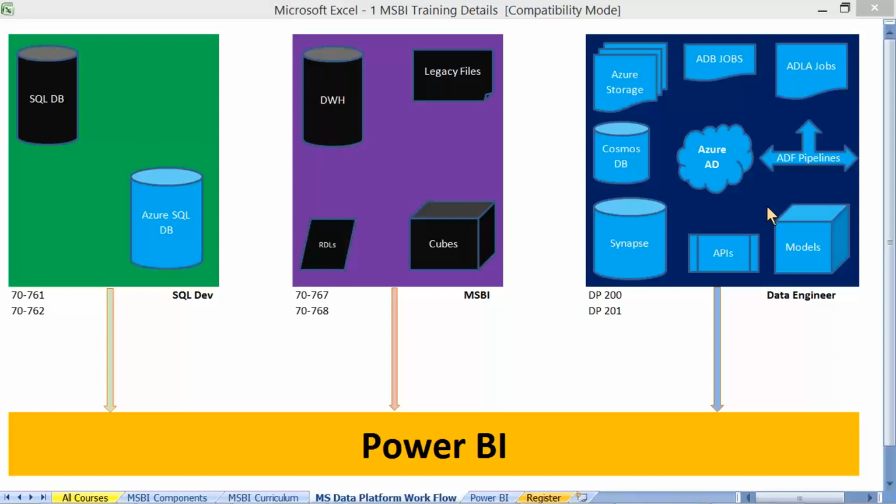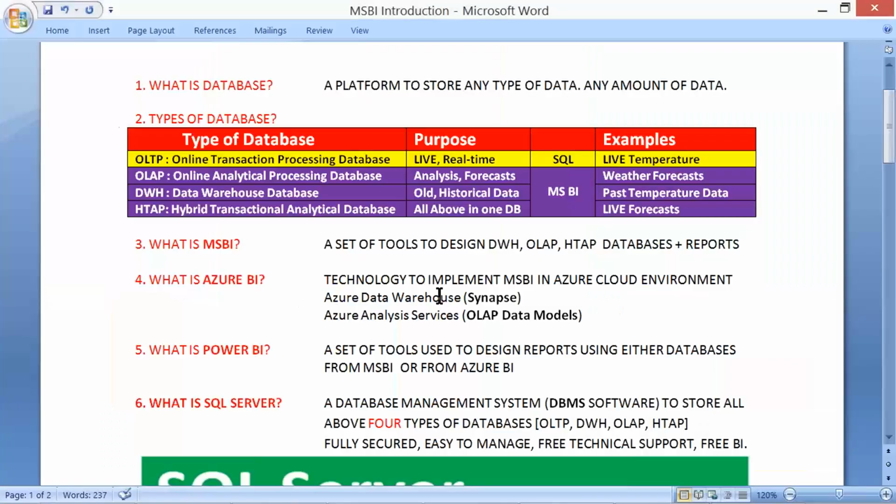What is database? Yes, a platform to store any type of data and any amount of data. No exceptions. It can be any type of data and any amount of data.